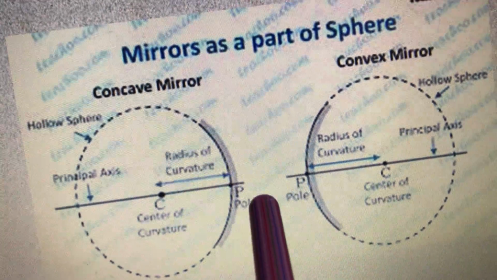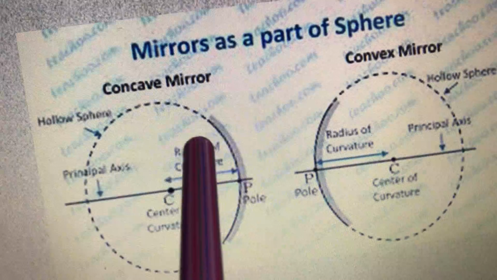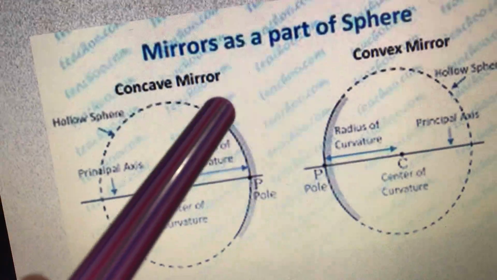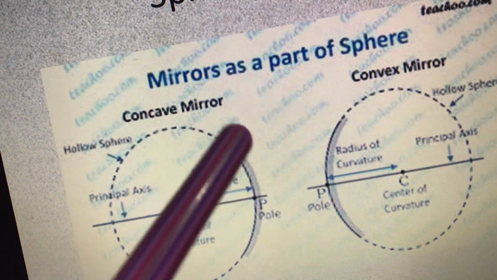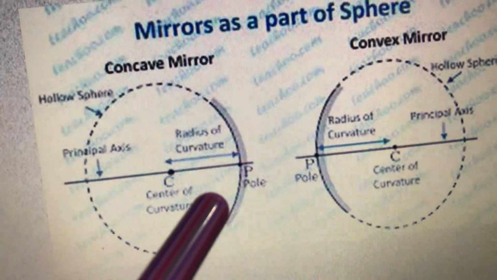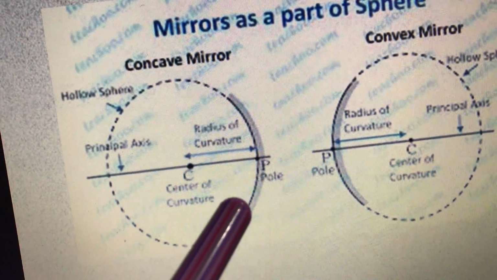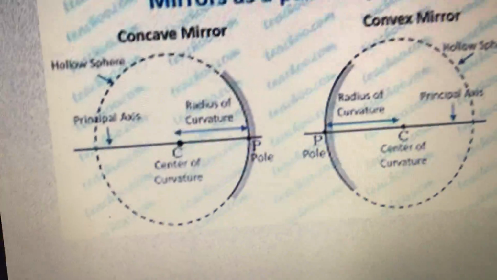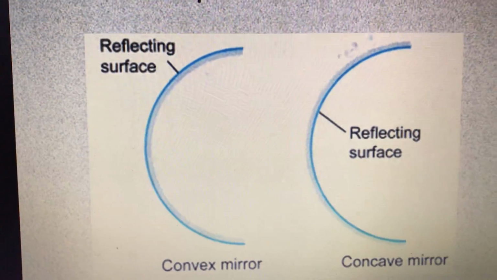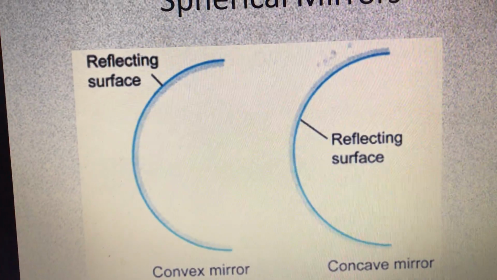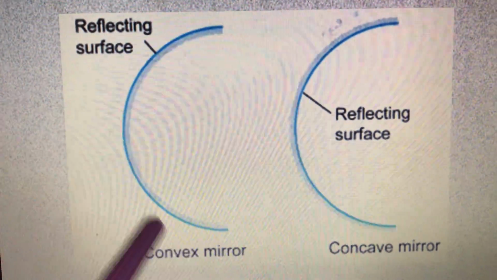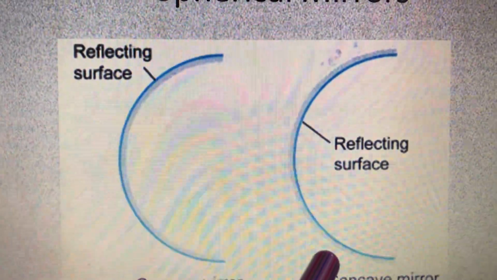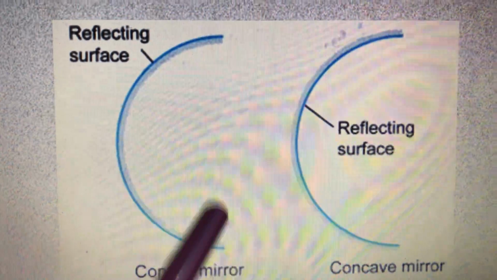Now here you can see P, that is called the pole. This pole is the center of the reflecting surface. It is the center of only this surface, the reflecting surface, the center of the mirror, right? So observe these 3 points carefully. Now here, outside is the reflecting surface, so it is called a convex mirror. Inside is the reflecting surface, it is called a concave mirror.